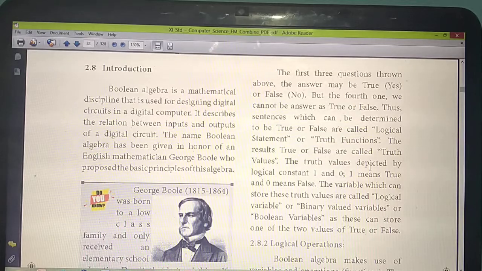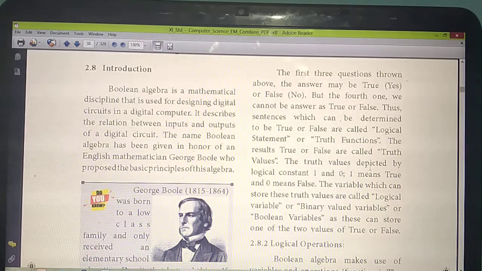Okay. So the values in Boolean, we are studying about Boolean, isn't it? So true means 1, false means 0. Understand? So you are going to do some problems. For example, a equal to 10 minus 5 is the same example. The variables used for storing these values are called logical variables, or binary value variables, or Boolean variables.